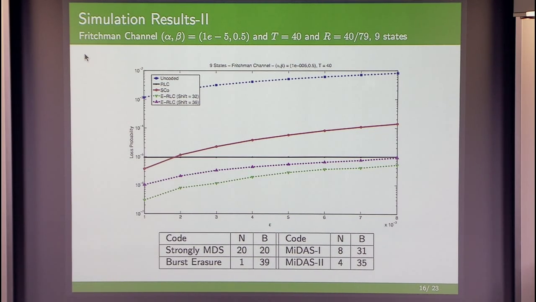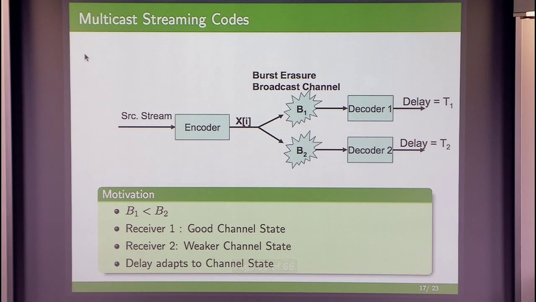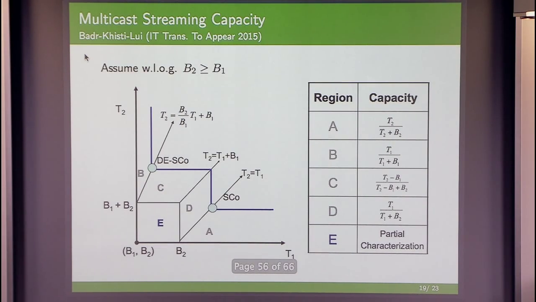I only have a couple of minutes, so I will just quickly go and wrap up. We have several other extensions. So we have a multicast extension. The idea is when the channel is good, we should decode with a smaller delay. When the channel is bad, we should decode with a longer delay. And the problem from a coding theory point of view corresponds to finding codes with good column span profile. Not just looking at one value of column span for a given delay, but as you increase delay, look at the whole profile. And this turns out to be rather intricate, and we have some results in this particular paper.